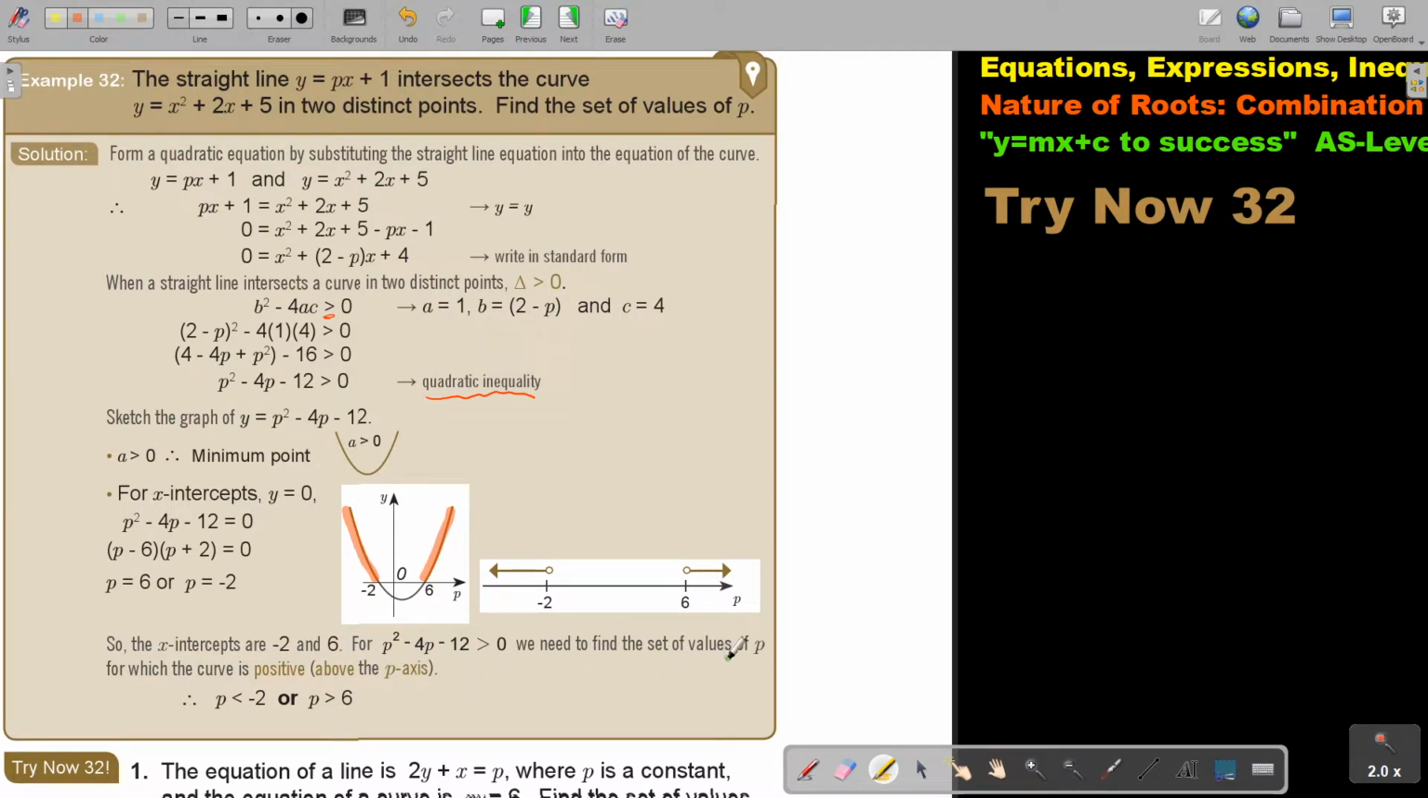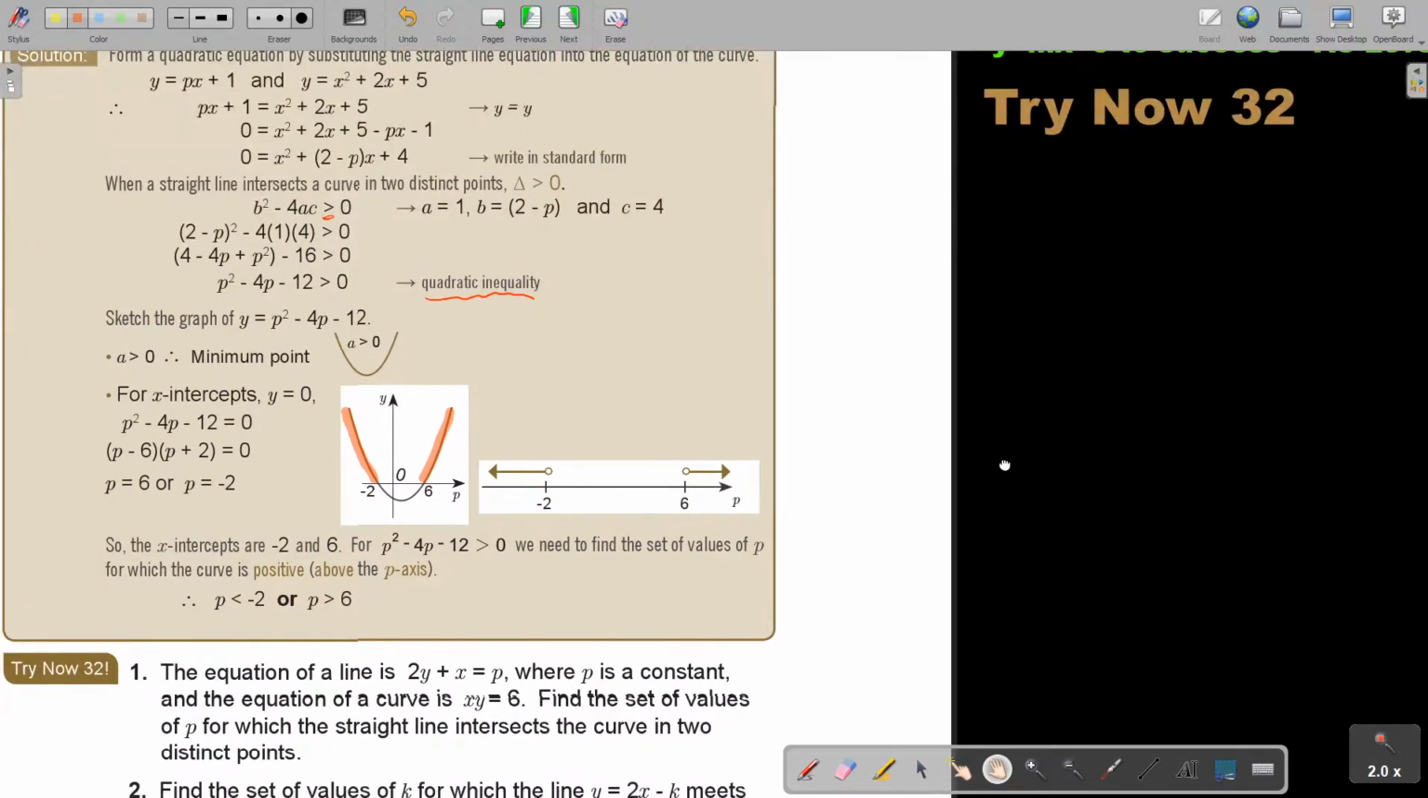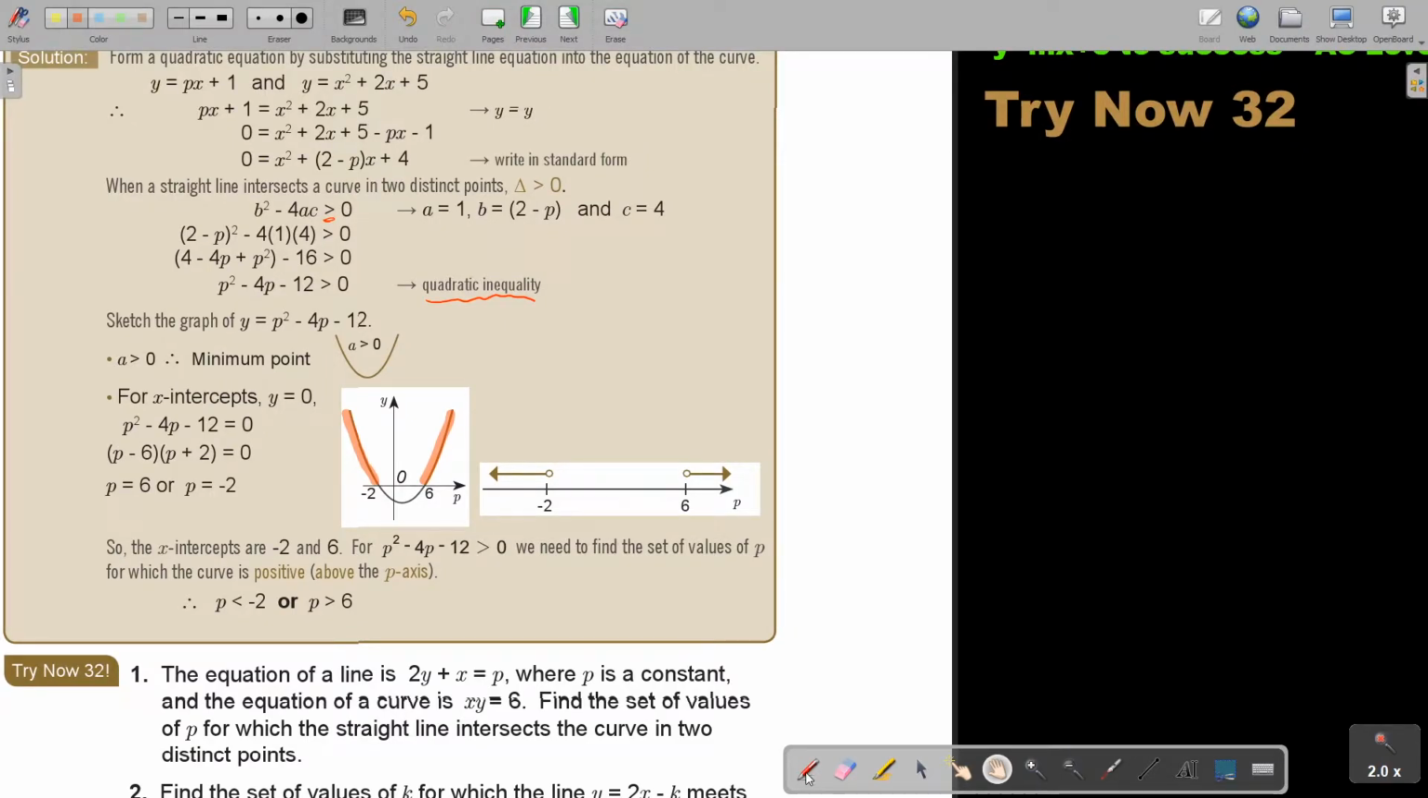We need to find the set of values of p for which the curve is positive, above the p-axis. So it's when p is smaller than -2 or where p is bigger than 6. So it's like a combination now with quadratic inequalities. Okay, I want you to stop the video and do triangle 32, I think just number 1. Again, you can continue the video as soon as you are finished.